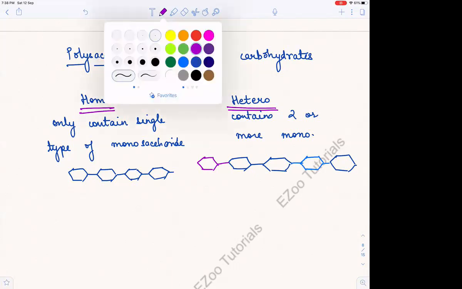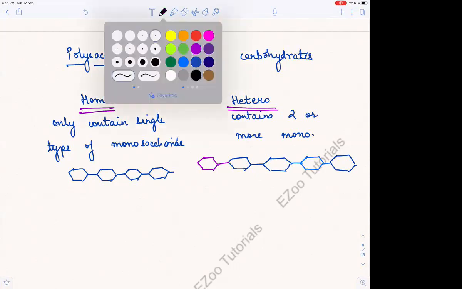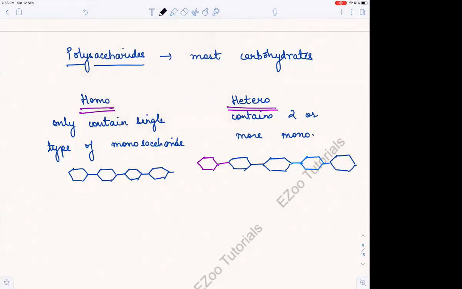Okay, what else? Then they can be branched or unbranched. They both can be. Homopolysaccharides can also be branched or unbranched, right? So what do we mean by branched or unbranched?